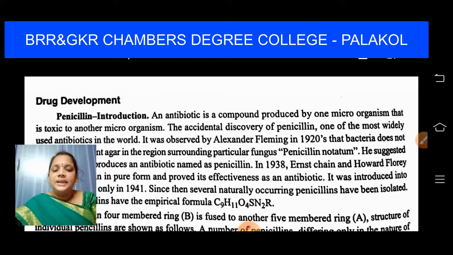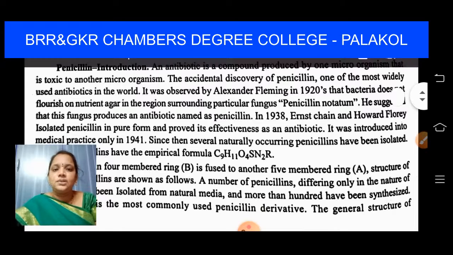Finally, penicillin was discovered accidentally, students. The accidental discovery of penicillin, one of the most widely used antibiotics in the world, was observed by Alexander Fleming in the 1920s. He observed that bacteria do not flourish on nutrient agar in the region surrounding the fungus Penicillium notatum.